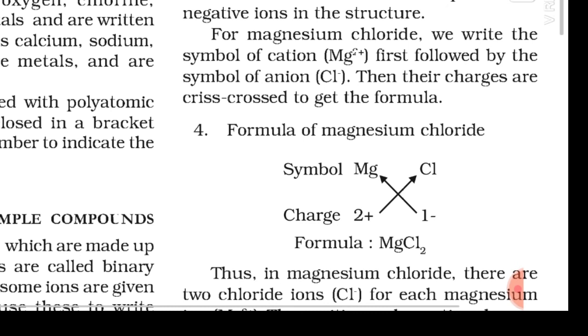For example, magnesium chloride, we write the symbol of the cation Mg2 plus first, followed by the symbol of the anion. Their charges are crisscrossed and the formula is obtained. Here you see the example of magnesium Mg2 plus, chloride Cl minus. Then the charges are crisscrossed and we get MgCl2.